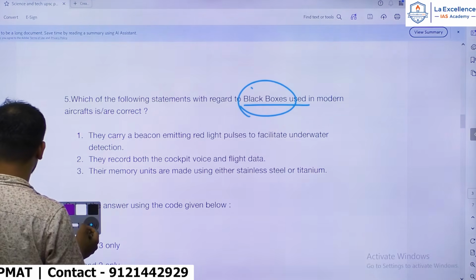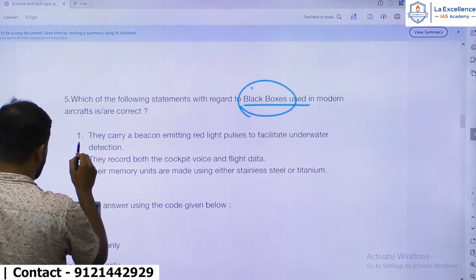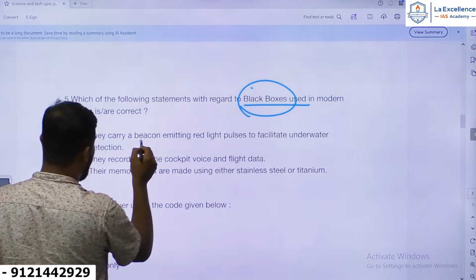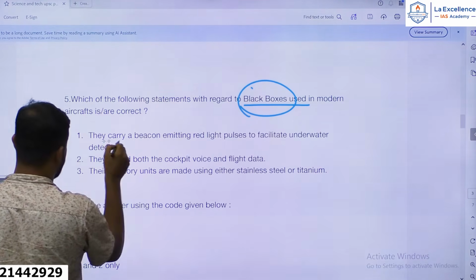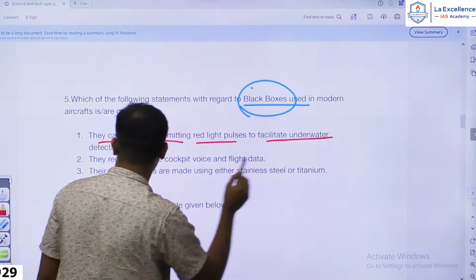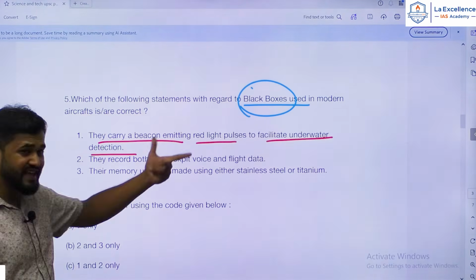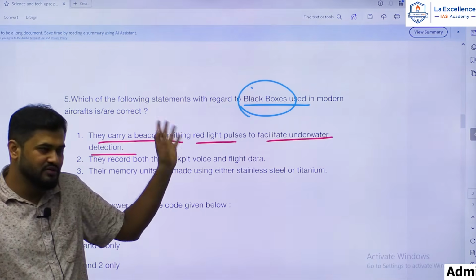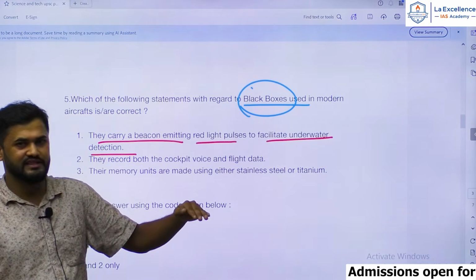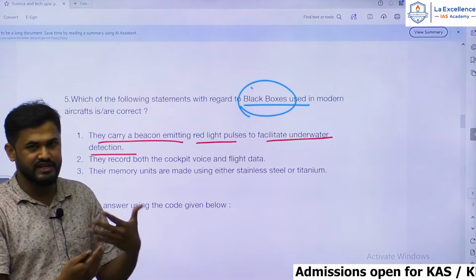Okay, let's go through the statements. First statement says they carry a beacon emitting red light pulses to facilitate underwater detection. You have to put yourself into a hypothetical situation where the aircraft that has crashed went into the water, let's say oceans or rivers.